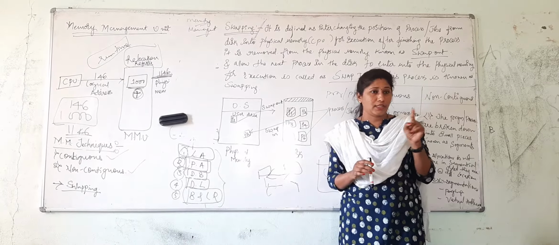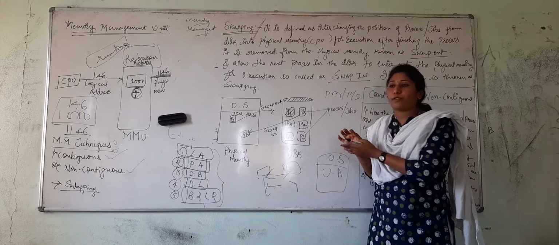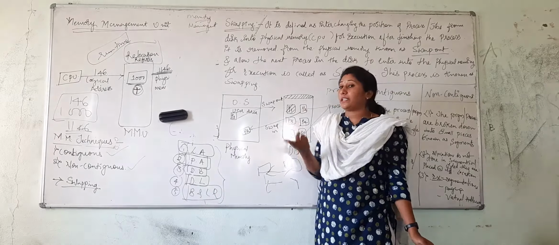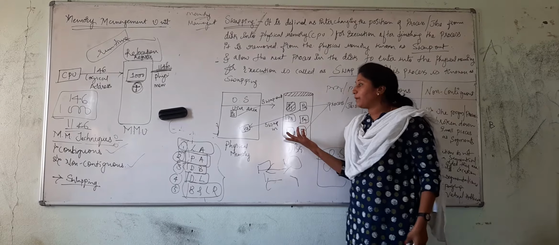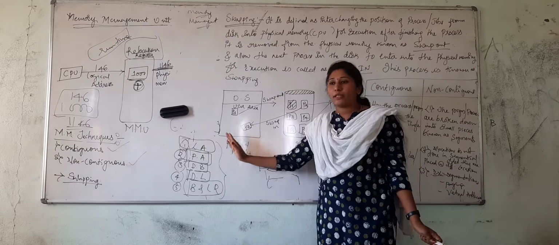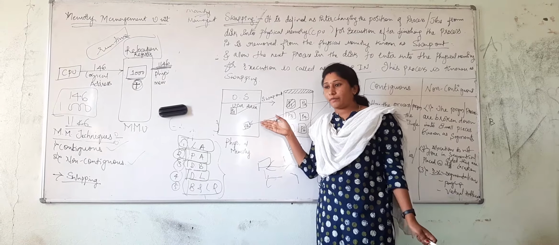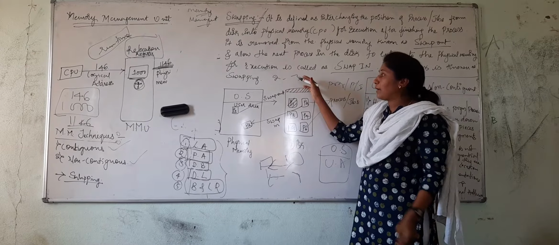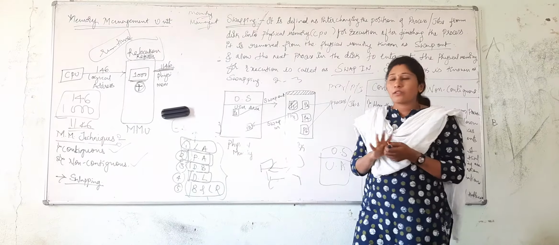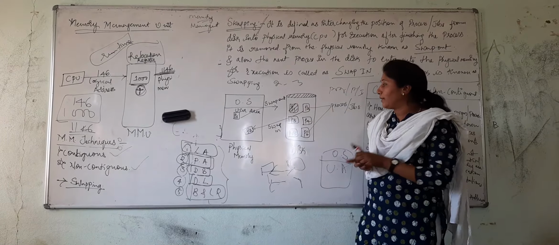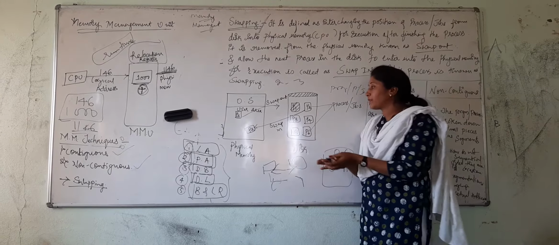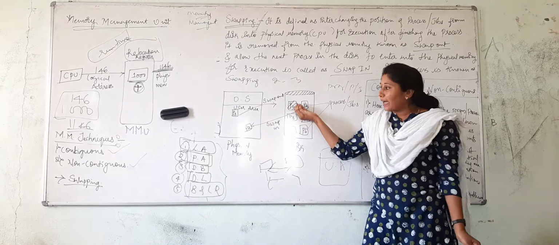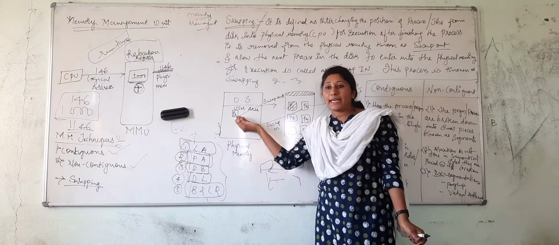Only one initially, because I may have 100 processes in my disk, but only one process is executed at a time. In multi-programming, there is a chance that two to three programs are loaded, but they will be executing one at a time, right? Only in the case of multi-programming, 2 or 3 processes can be simultaneously executed, right? So swapping is a technique in which the processes which are temporarily stored in the disk are moved into the physical memory for execution.